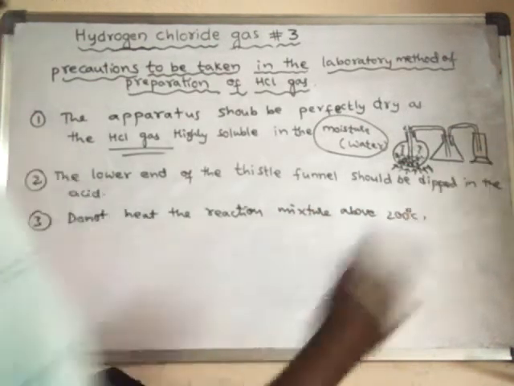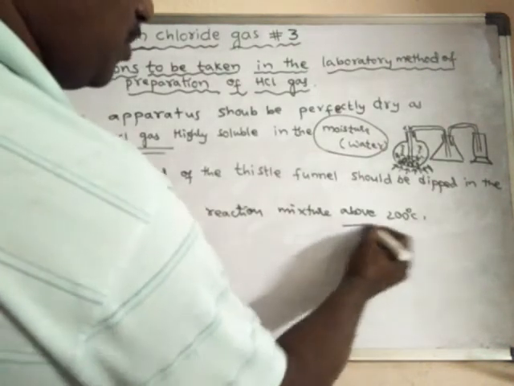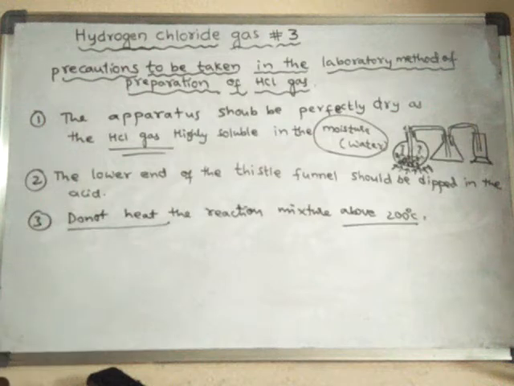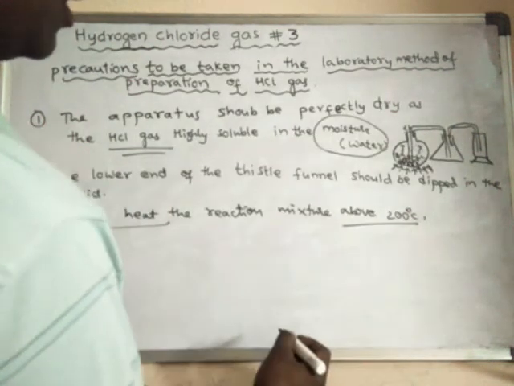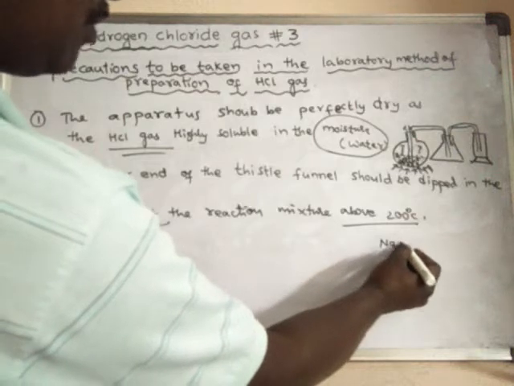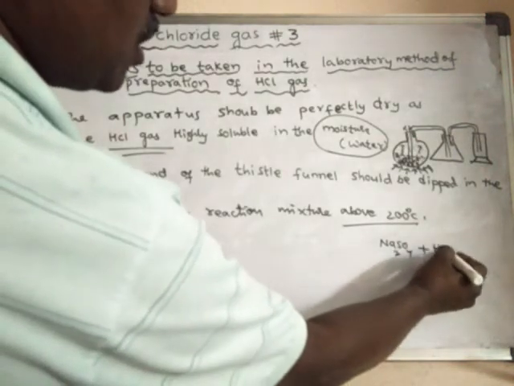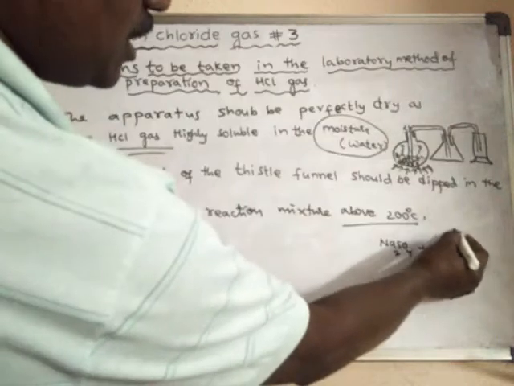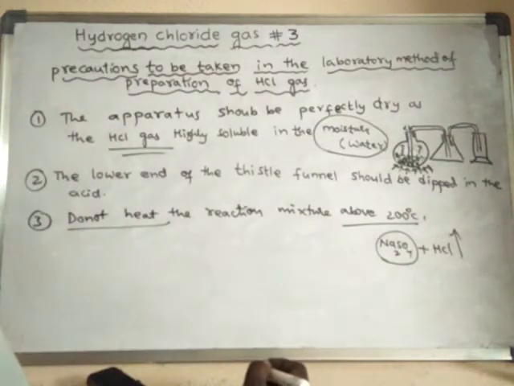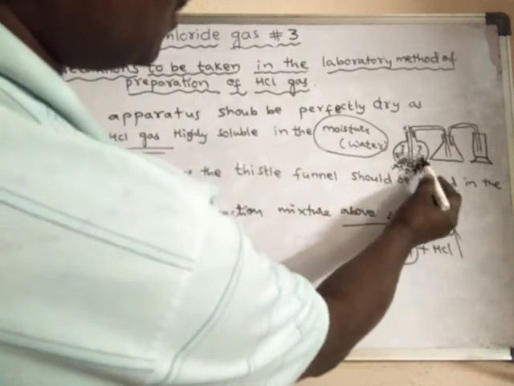Why should it not be heated above 200 degrees centigrade? Because if you heat above 200 degrees centigrade, then sodium sulfate is formed as one of the products along with the HCl gas. This sodium sulfate will damage the apparatus.